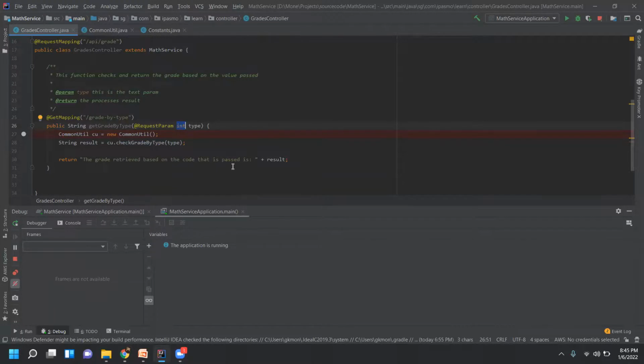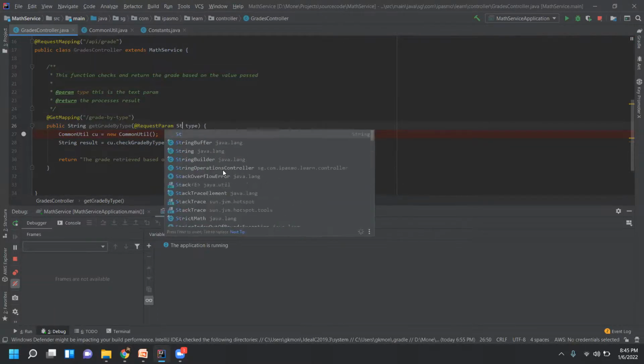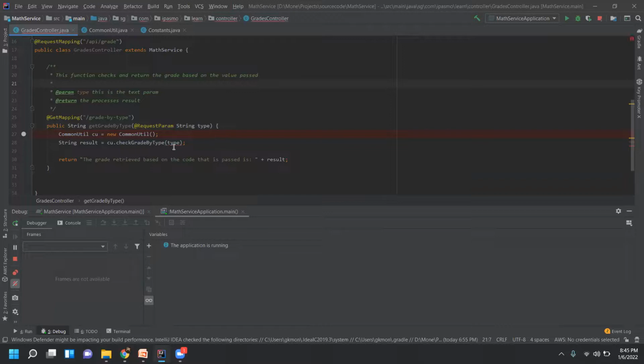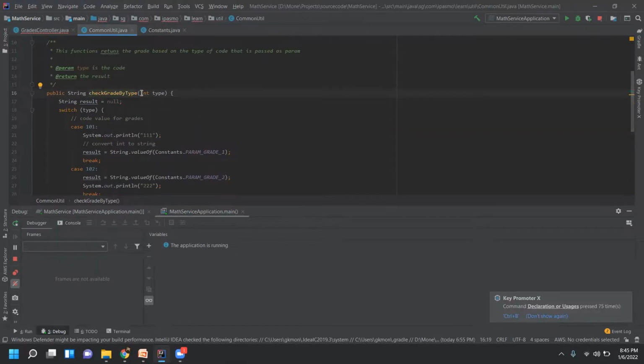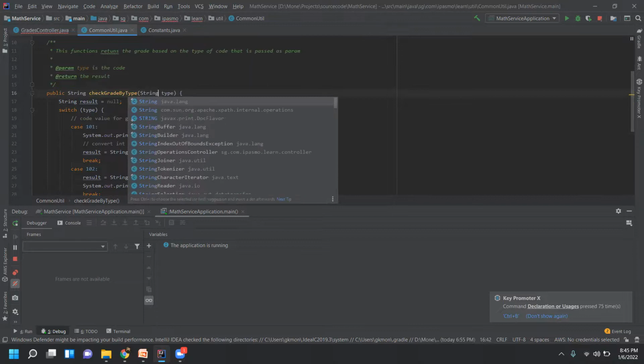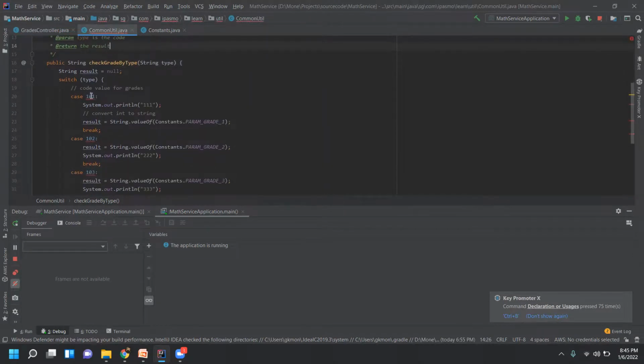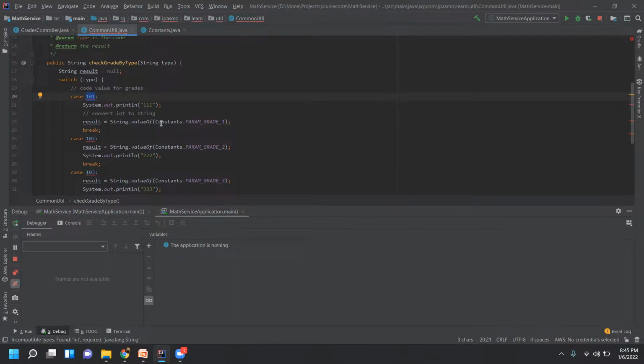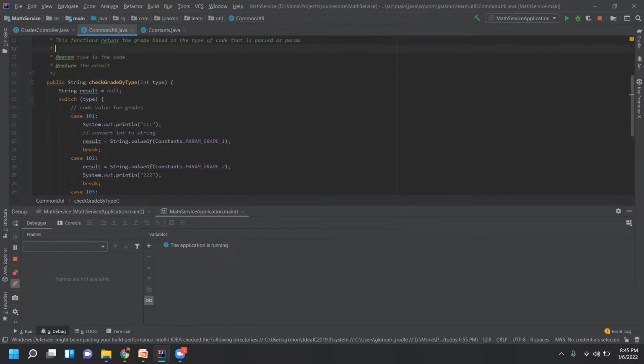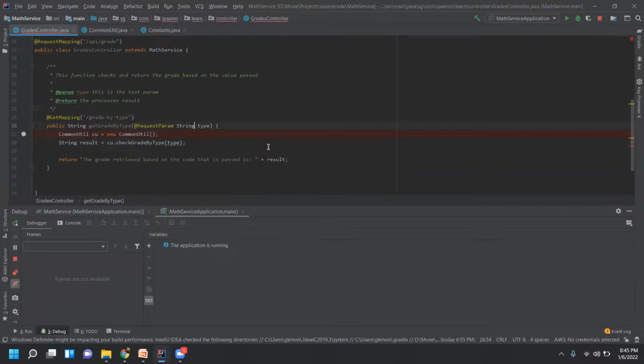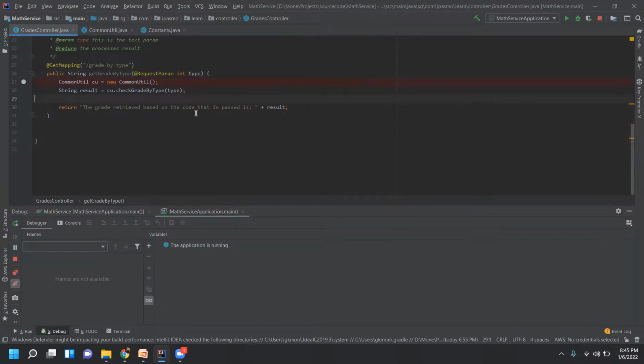So if you want it to identify, you just make it string here. When you make it string, this one will throw an error. So you go here, you have to convert it to string like this. When you make it string, again this case block should be in double quotes, right? Yeah. So it should be something like this. Okay, I'll just revert back the changes. Okay, now fine.